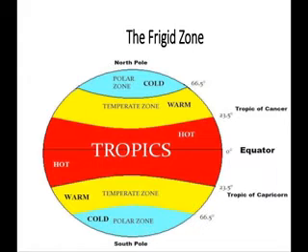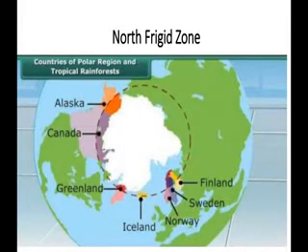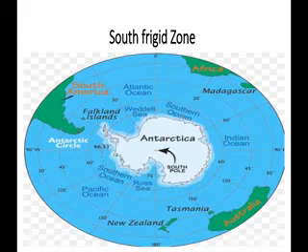The north frigid zone includes the northern parts of Canada. You can observe here that the north frigid zone includes some regions: Alaska, Canada, Greenland, Iceland, Norway, Sweden and Finland. So these regions belong to the north frigid zone. Okay, let's see the next one, the south frigid zone. The south frigid zone is mainly occupied by the continent of Antarctica.